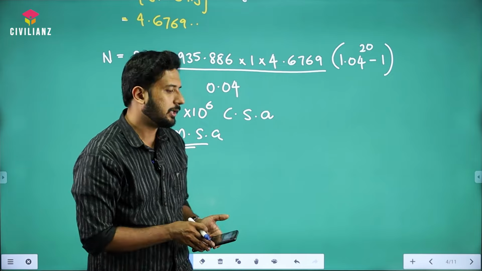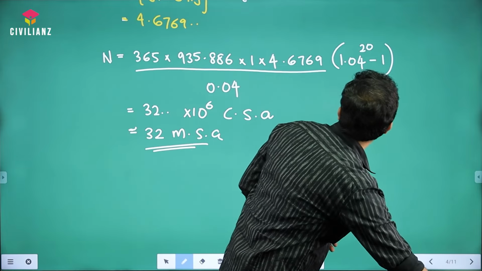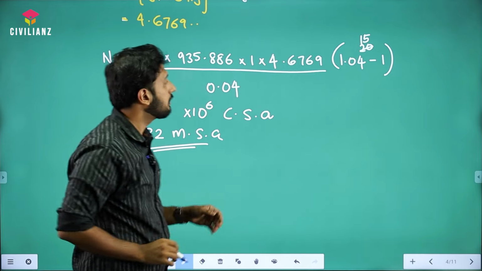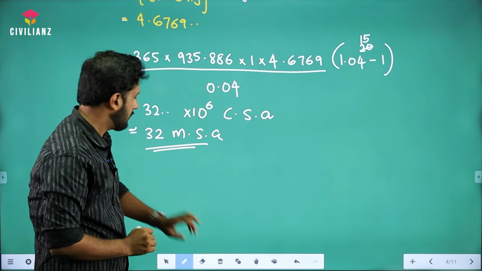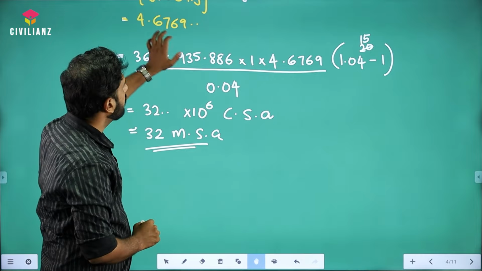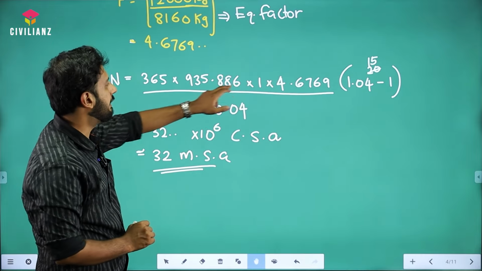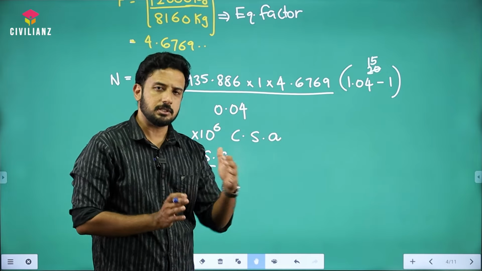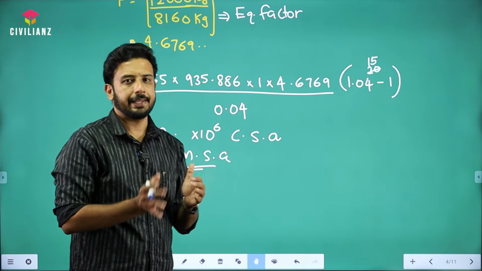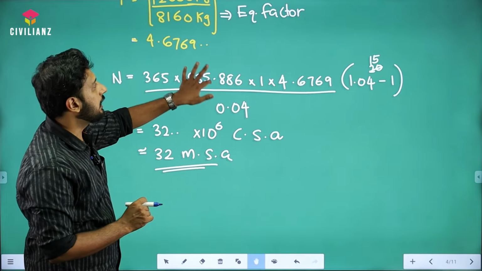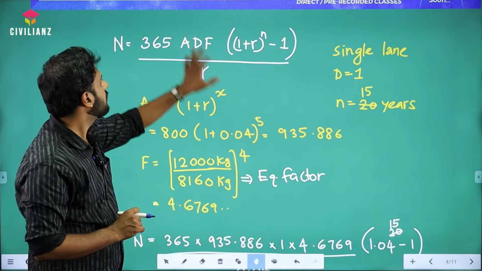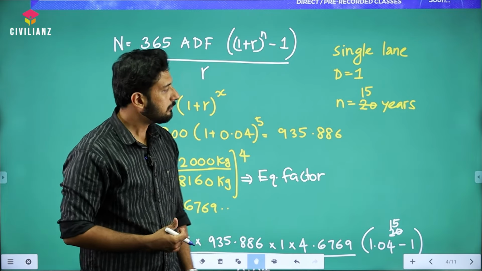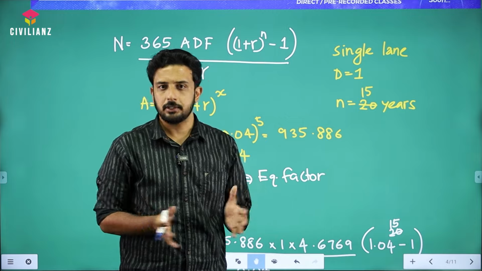This is how we need to calculate the value, so this is 15, right? Sorry, design life is 15, which was given in the question. And the important thing is this 1, why we have taken 1. They have not mentioned anything in the question, so by default we always assume that it's a single lane road. So this is how we calculate the design traffic in CSA or MSA unit. I hope you understood the explanation.